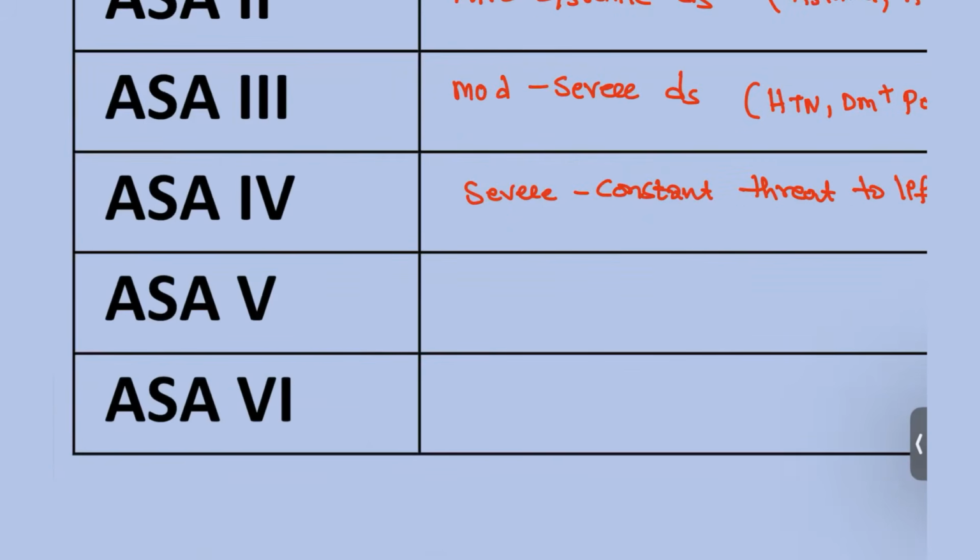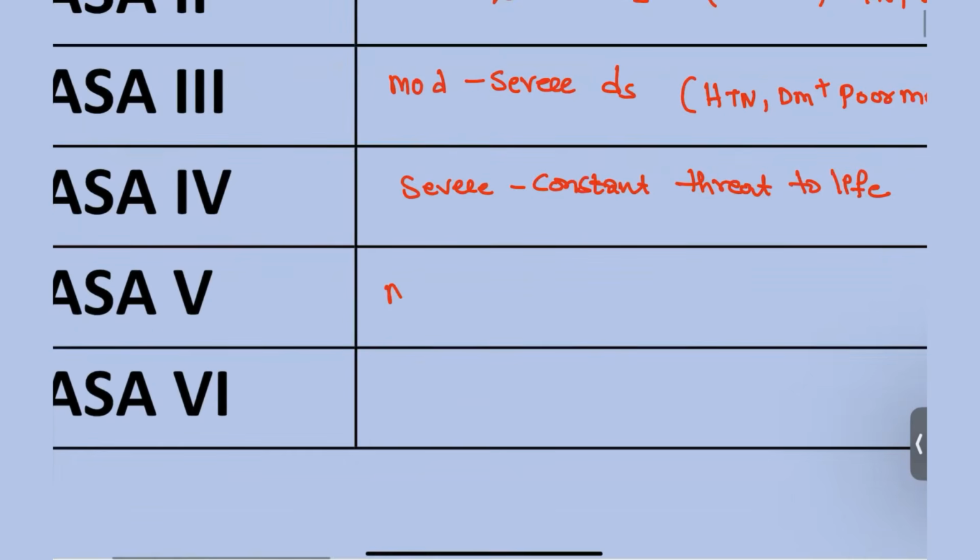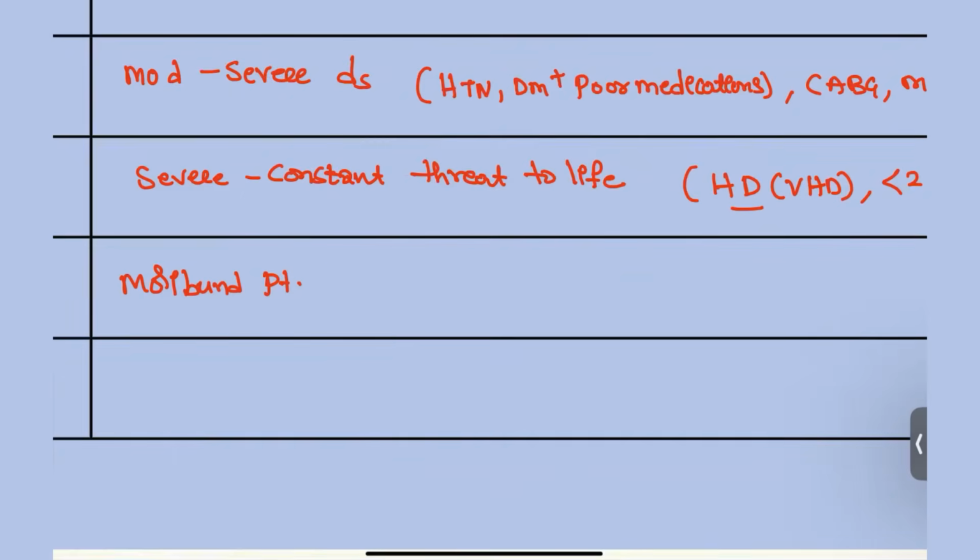Next, category 5: this patient is the moribund patient. What does moribund mean, guys? This patient is not expected to survive without surgery. If we do not do that surgery, obviously he is going to die, so that surgery is very important for this patient.